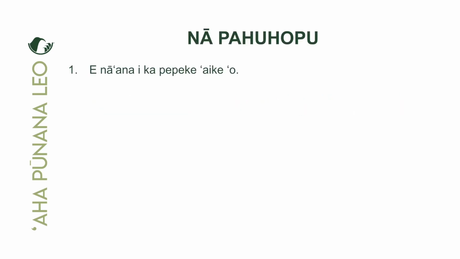Nā pahuhopu e kahi e nā ana I ka pepeke ʻaike o. The word nā ana means to review because we were previously introduced to it very briefly. Yeah, we were introduced to the pepeke ʻaike o. Tonight we're going to review a little bit more in depth into the pepeke ʻaike o. Helu elua e a'u I ke kino ho'ole o ka pepeke ʻaike o. We are going to learn the negative form of the Pepeke Aikeo, right? How to negate the Pepeke Aikeo.